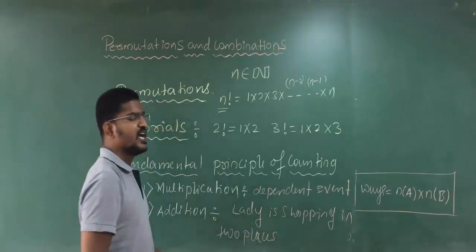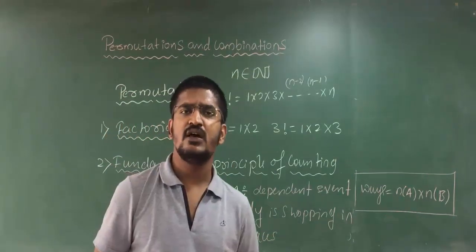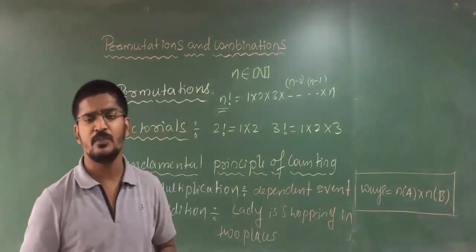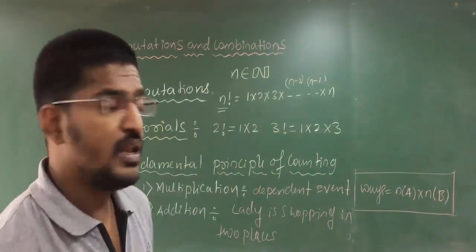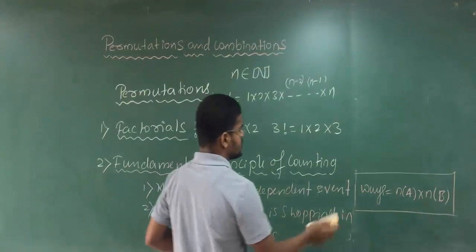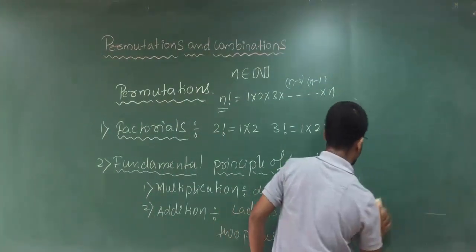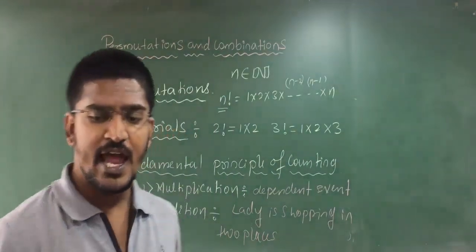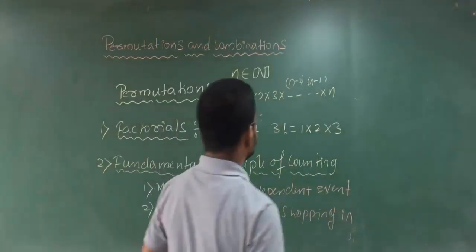That means she is going to 2 places. Let us consider place 1 has 3 shops, and place 2 has 2 shops.